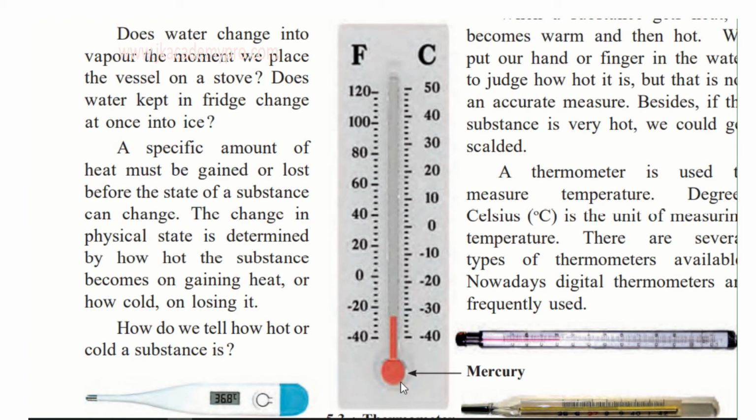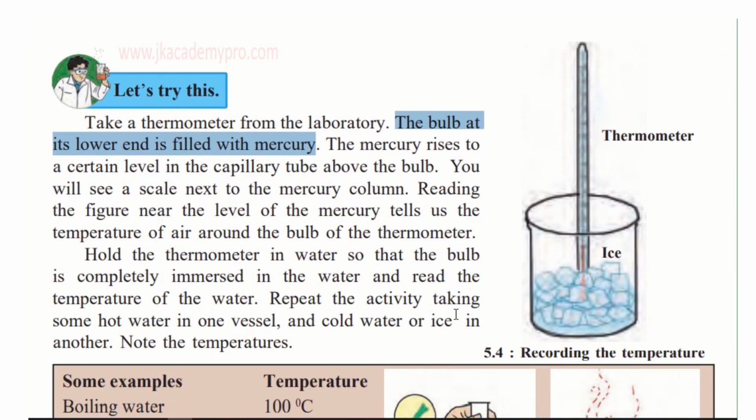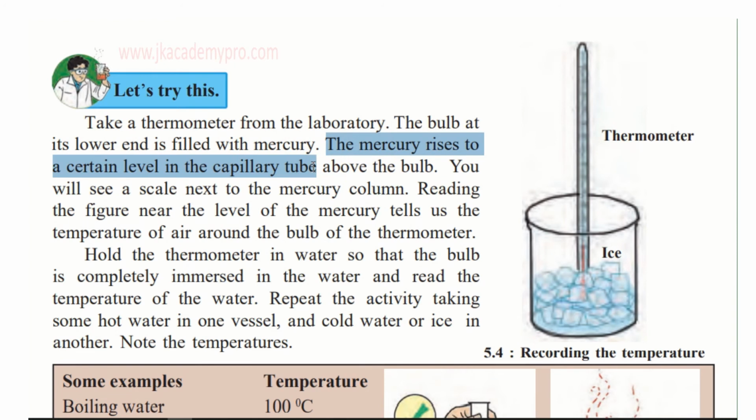So take the thermometer and you can dip it in the substance you want to measure the temperature of, and you will see that the mercury will start rising up. So let's do this experiment. Okay, now the mercury rises to a certain level in the capillary tube above the bulb. So without placing it anywhere, if you just take it and start reading it without placing it in any substance, you will see a scale next to the mercury column.